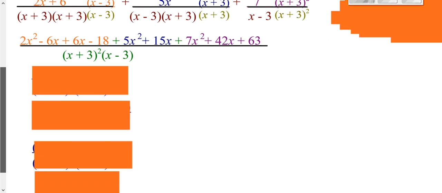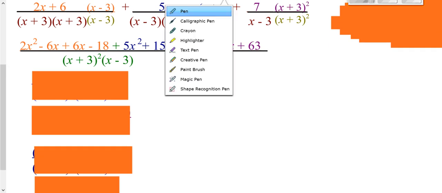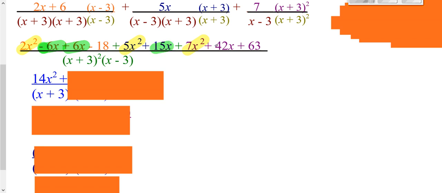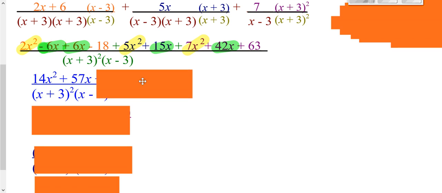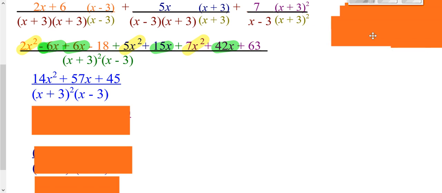Now, at this point, all we want to do is go ahead and look for like terms on top. You'll notice we have some squareds. We have 2 of the x squareds plus 5 of the x squareds plus 7 of the x squareds, which would be a total of 14 of those squareds. Then we have some normal x's. Now, notice negative 6x and positive 6x, they cancel each other out, giving you 0. You have 15 of the x's plus 42 of the x's is 57 of the x's. And then you have your negative 18 and your 63, which is 45. Still over that common denominator.